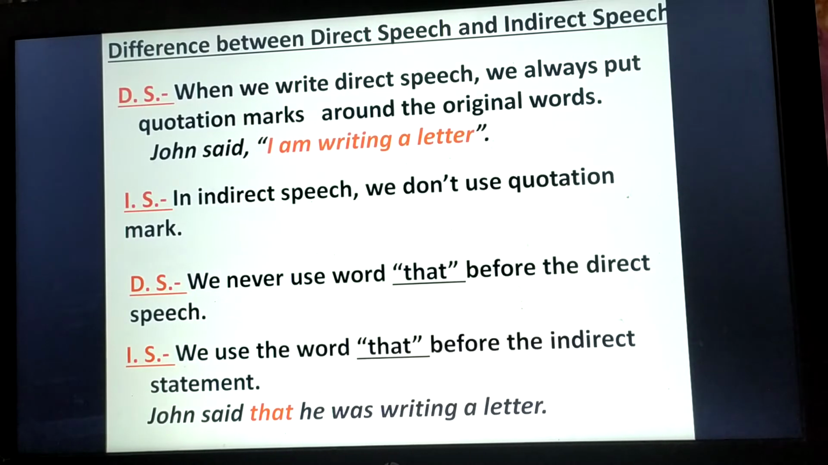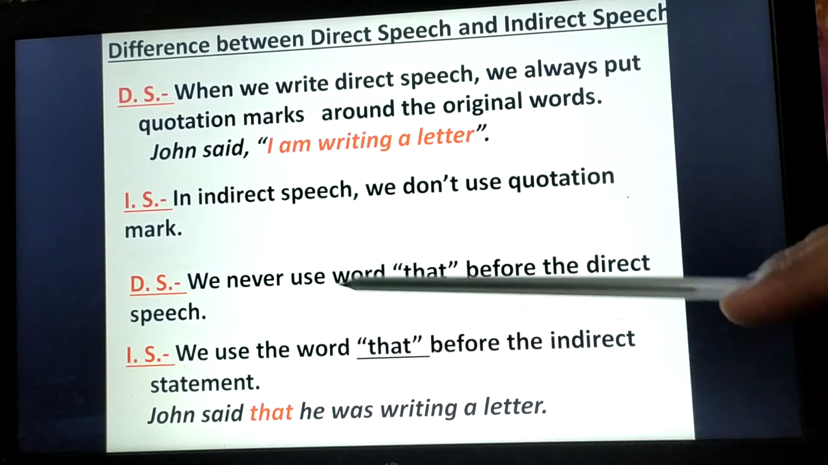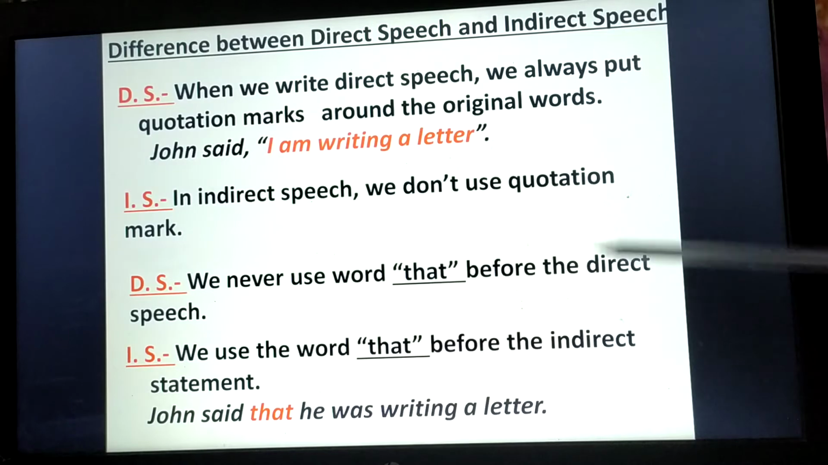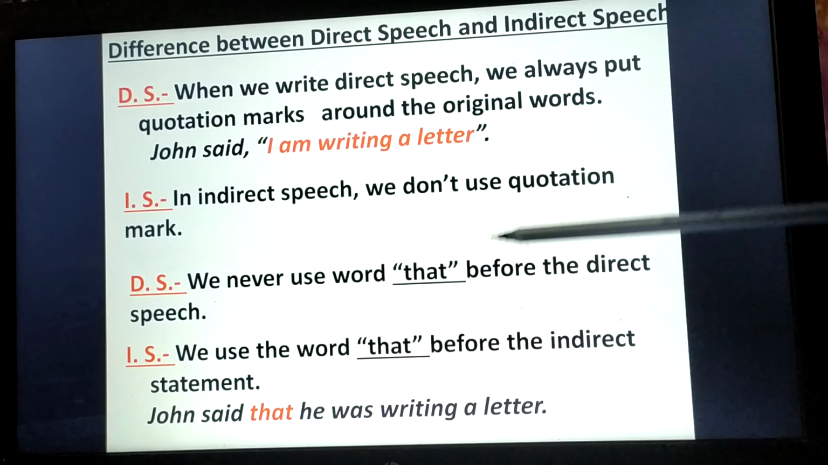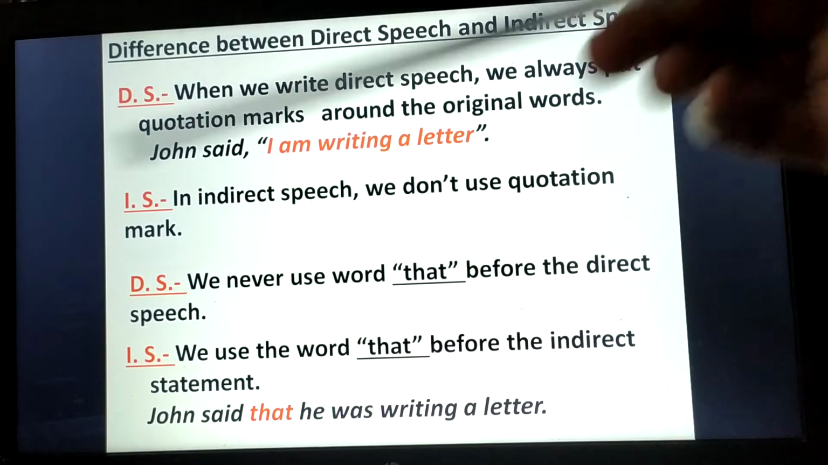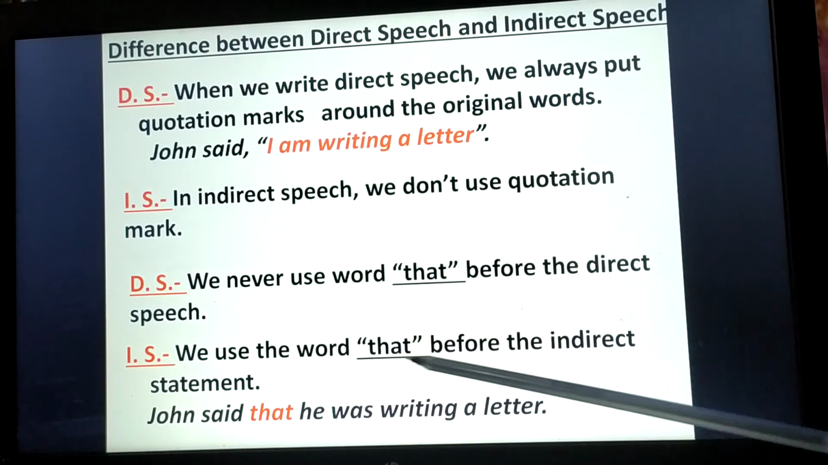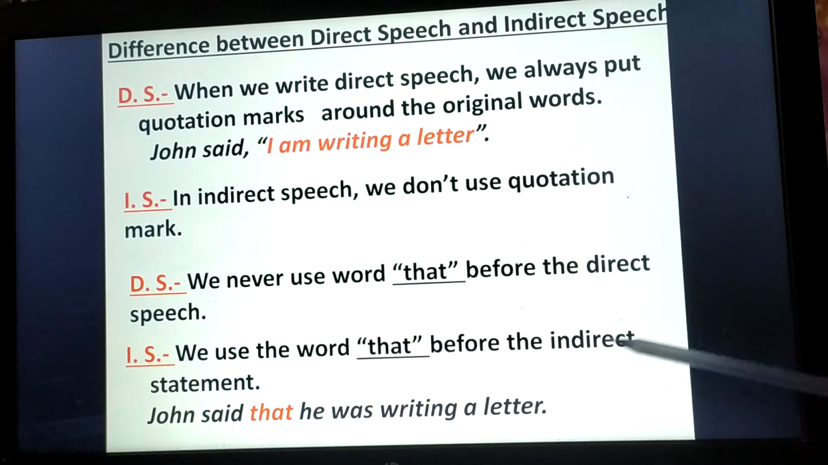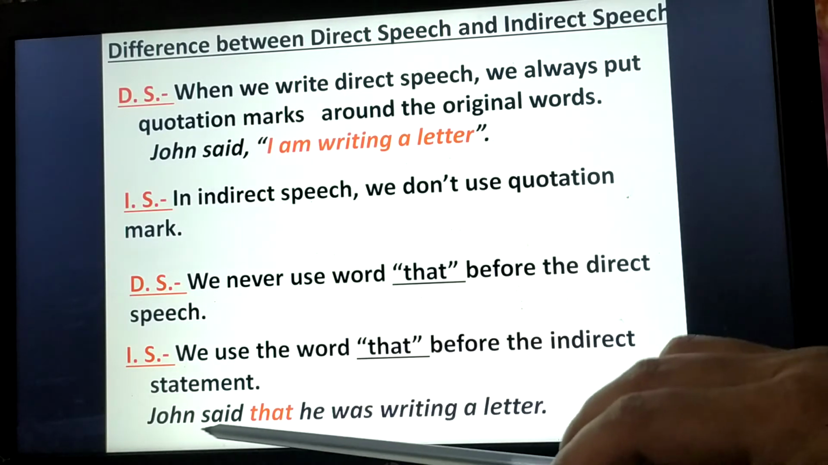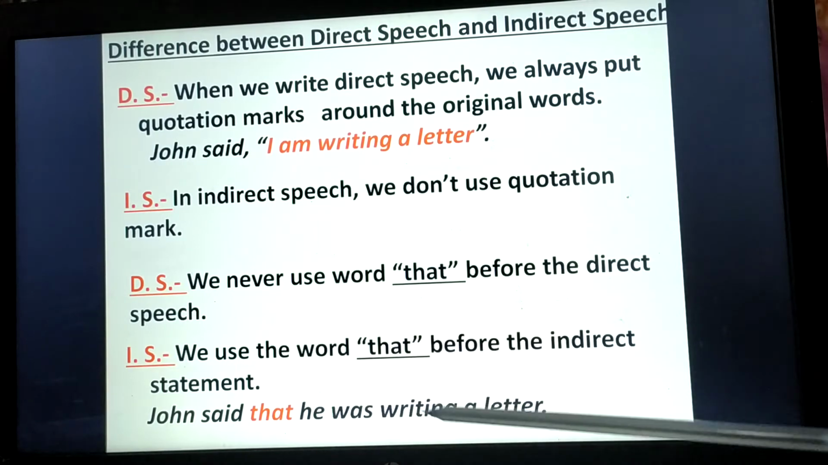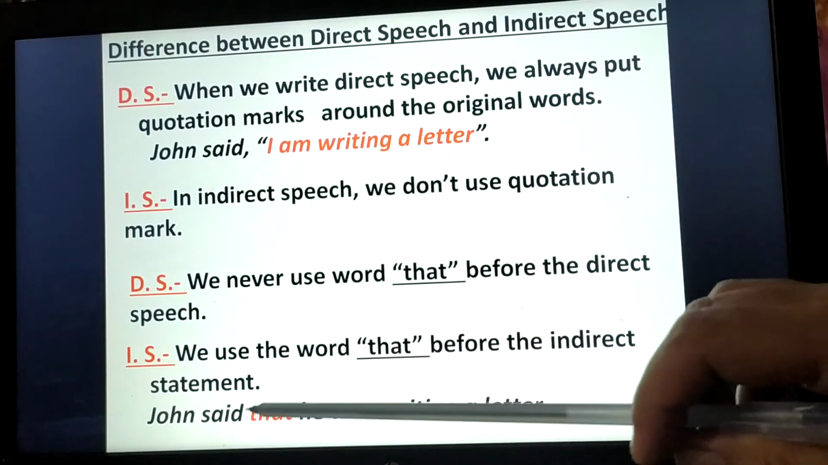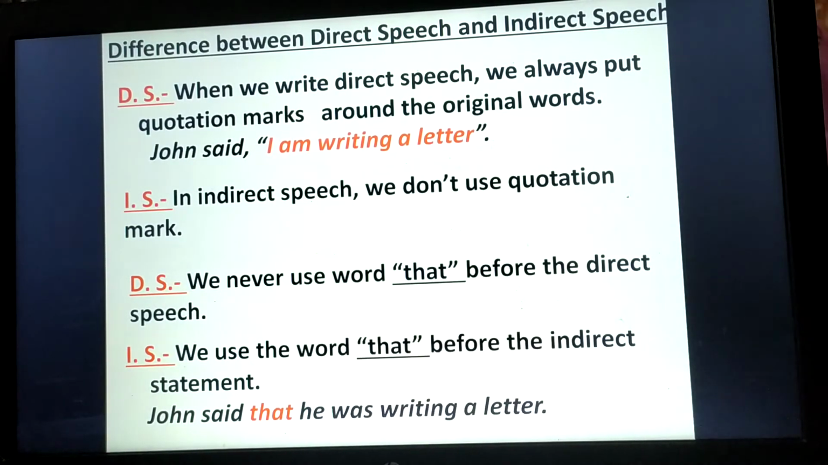Next, in case of direct speech, we never use the word that before the direct speech, or we can say we don't use the conjunction that before the direct speech. But in case of indirect speech, we use the word or conjunction that before the indirect speech. You can see the example here. John said that he was writing a letter. Here we have used the conjunction that.